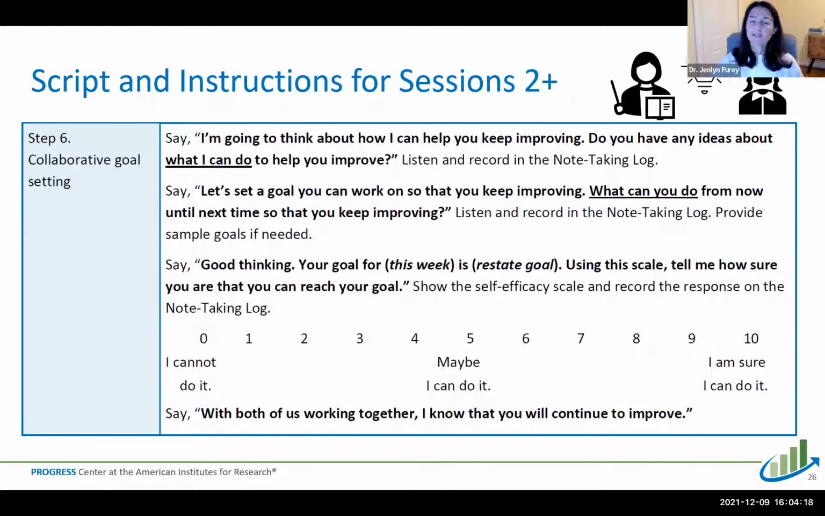And you can certainly give them sample goals to choose from if they're struggling to come up with a goal. Again, as the teacher or the person doing the intervention, you're really well positioned to help set a specific goal. So again, you're going to tell them good thinking, restate the goal, have them rate their self-efficacy, and again, end the session by saying, with both of us working together, I know that you will continue to improve.